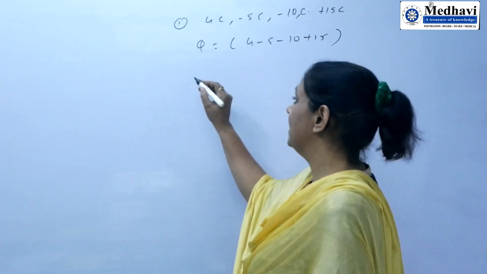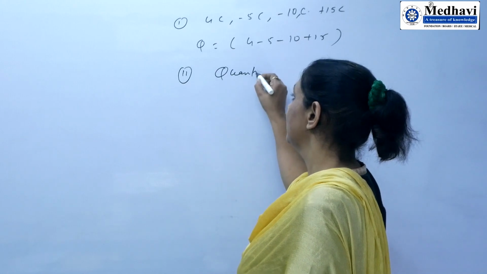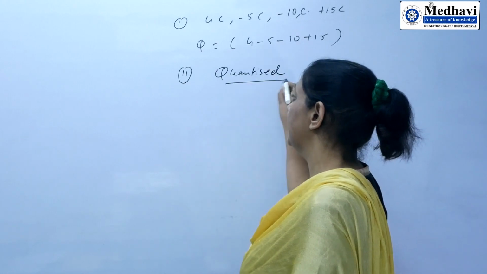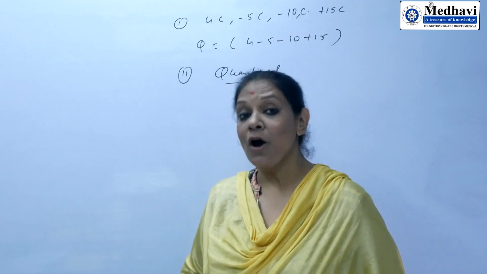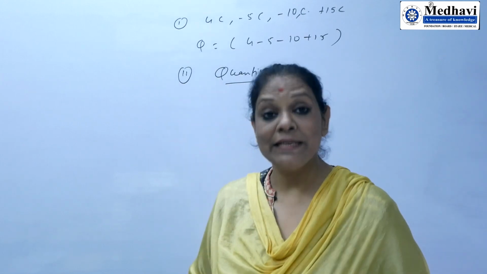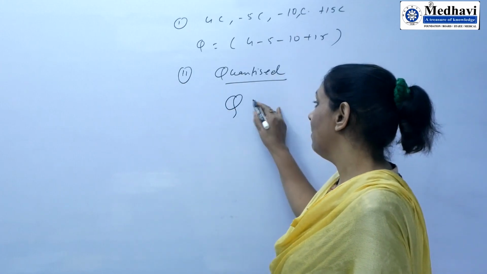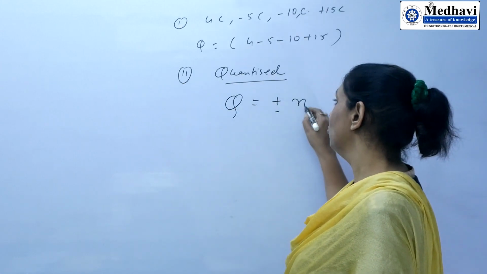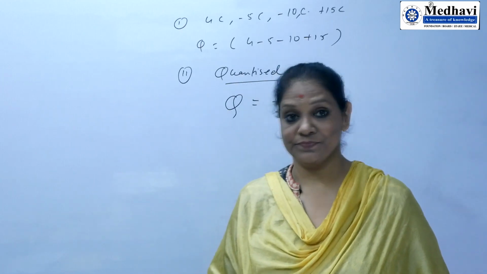Second concept that is important, charge is quantized. This is a very important part, that is charge is present in lumps or discrete packets. The total charge present on a body is equal to an integral multiple of the elementary charge.